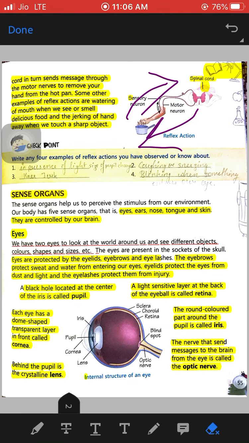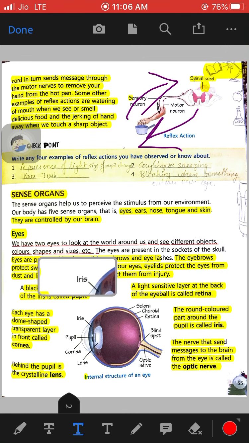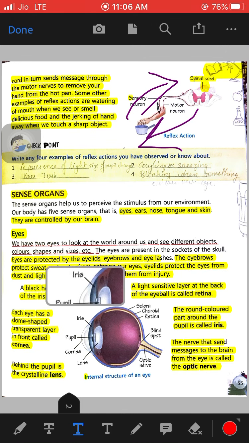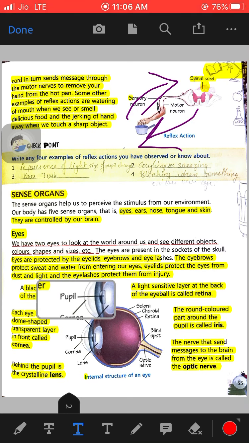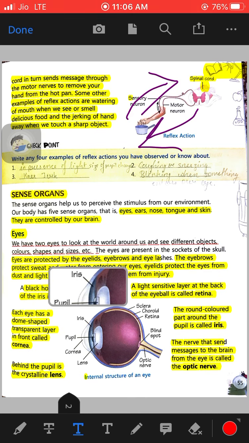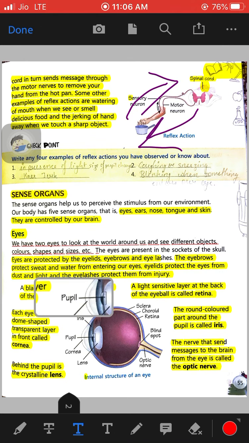Once again I will show you. You can see the iris over here. I have zoomed it. You can see the pupil, the black part. The iris is the colored part that determines the color of the eyes, and the pupil is the black hole.